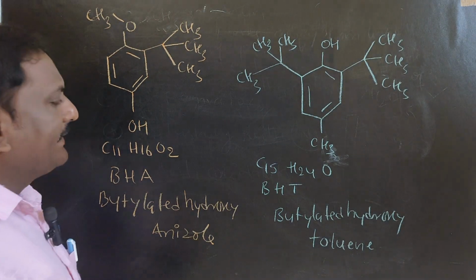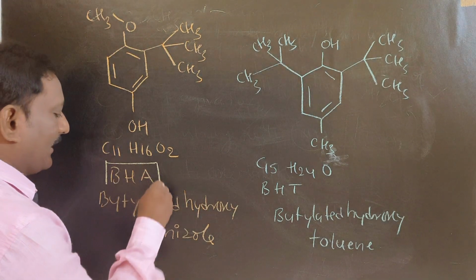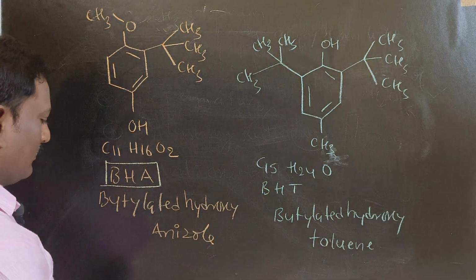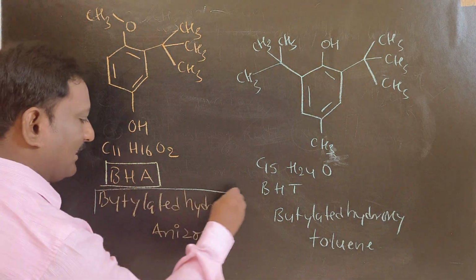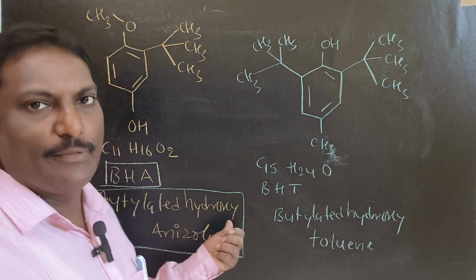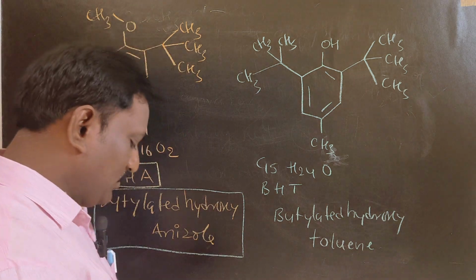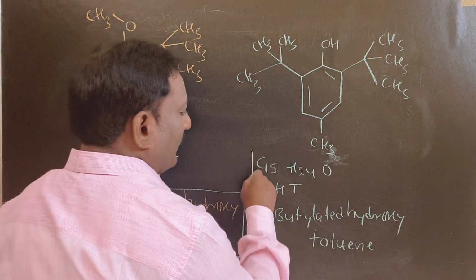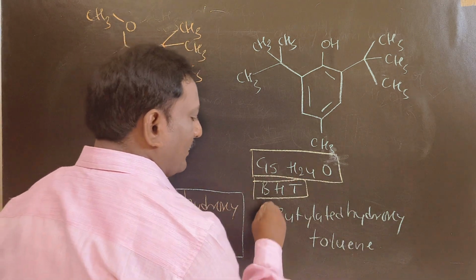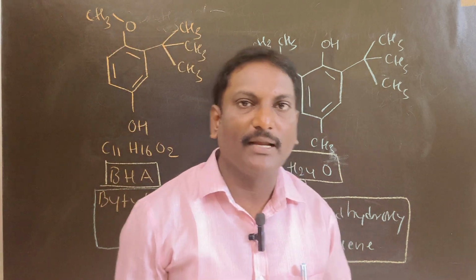These are examples of antioxidants. This is the structure of BHA, butylated hydroxyanisole. No need to remember these structures, but it is better to know. This one is BHT, butylated hydroxytoluene. With the help of antioxidants, we can prevent rancidity.